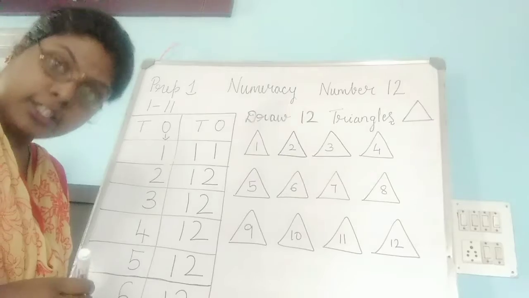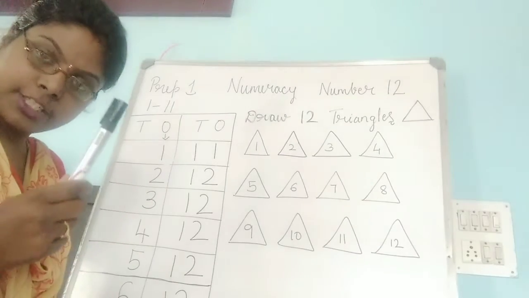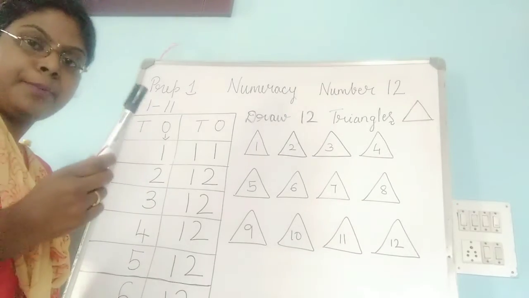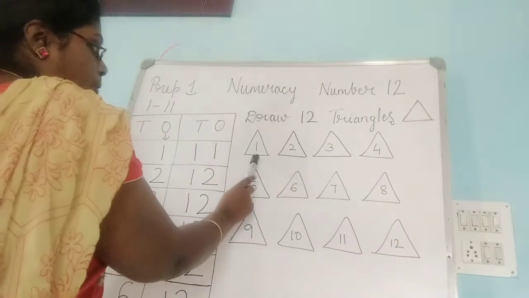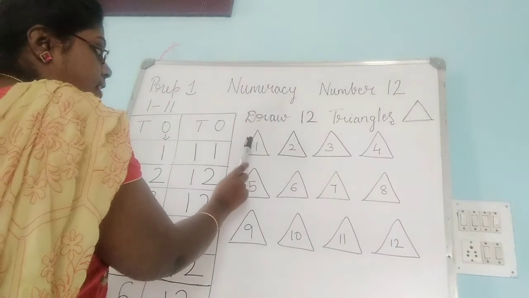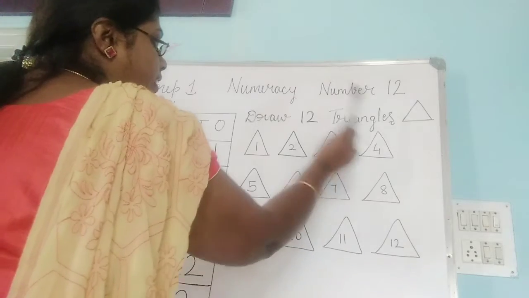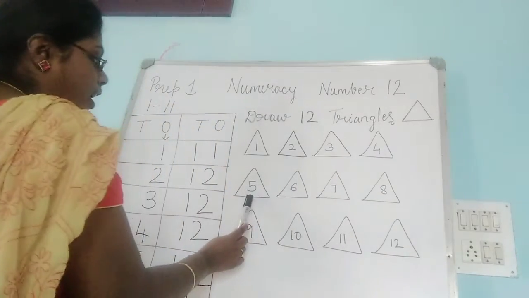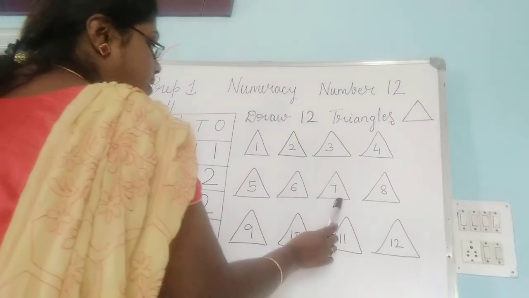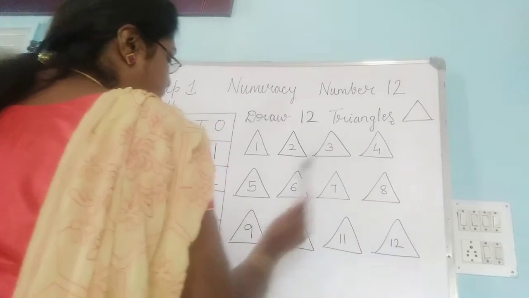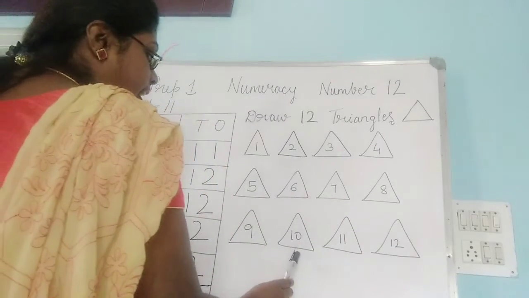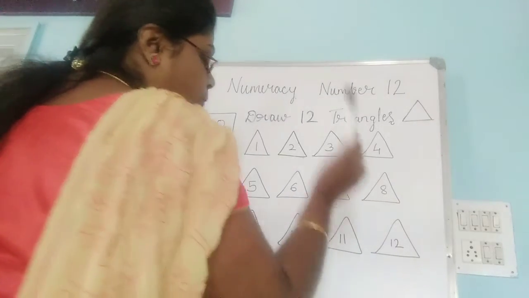How to count? Keep a sharp pointed pencil in your hand and keep that sharp pointed pencil on the objects to count. So 1, 2, 3, 4, 5, 6, 7, 8, 9, 10, 11, 12.